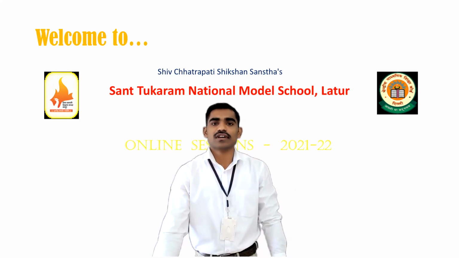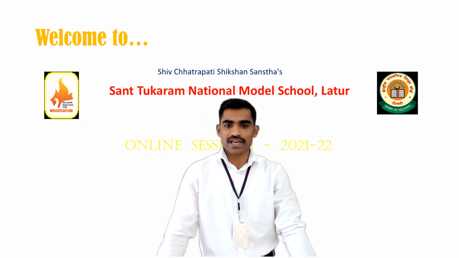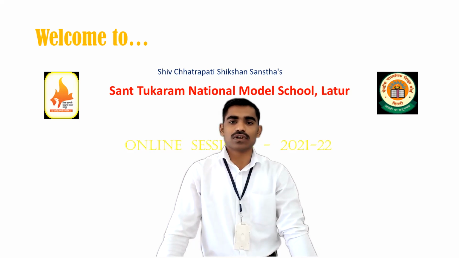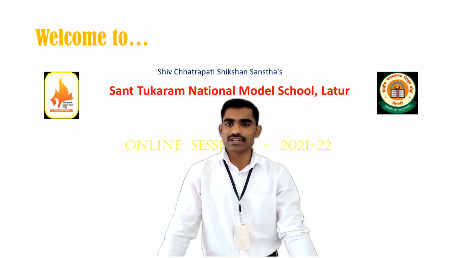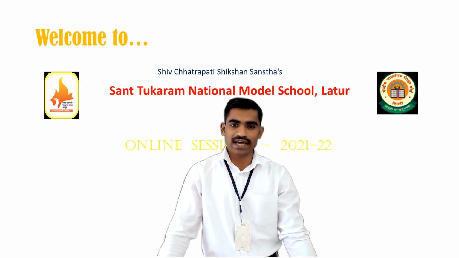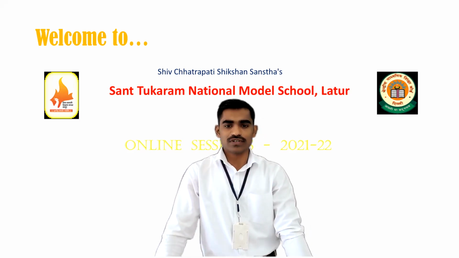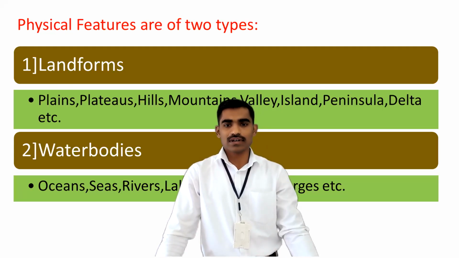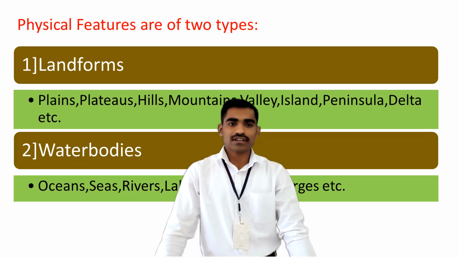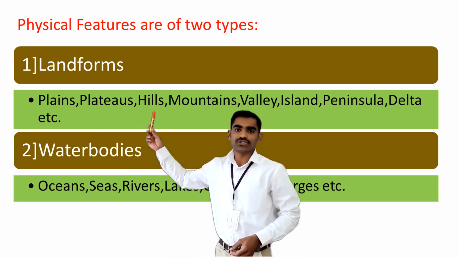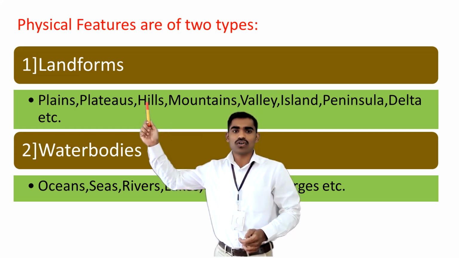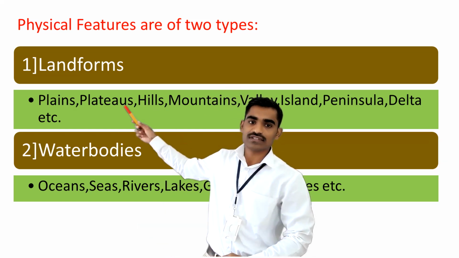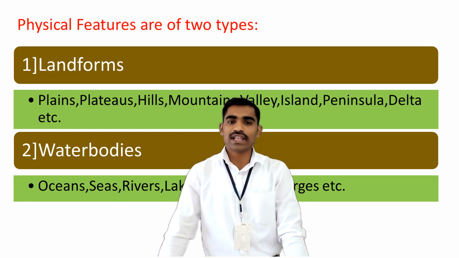So in this video series, we are learning about different landforms and water bodies. Actually, we started this series to learn the physical features that are present on our earth. In that, we have divided the physical features into two categories. The first one is the landforms and the second one is the water bodies. So we are seeing here the major landforms that we are able to find on the earth's surface. Till now, we have seen the plains, plateaus, hills, mountains. These are all the landforms. One by one, we also have videos on each of these physical features or landforms.